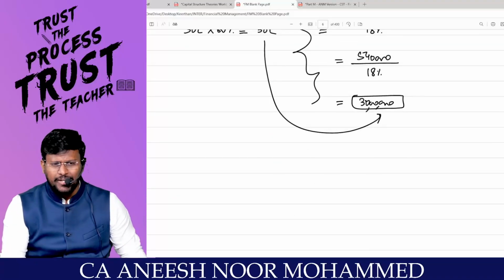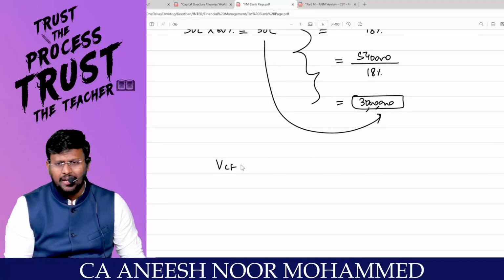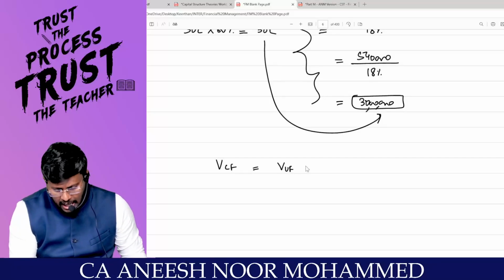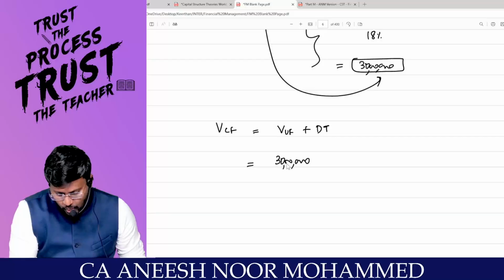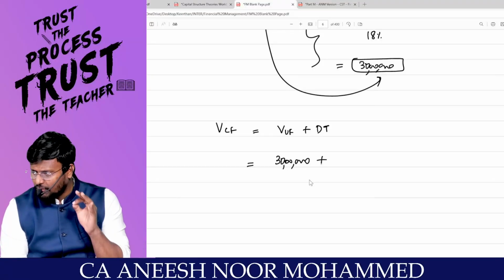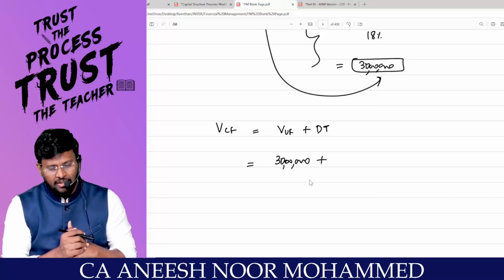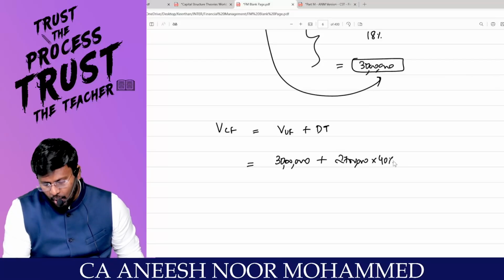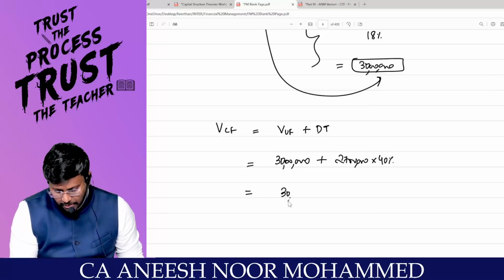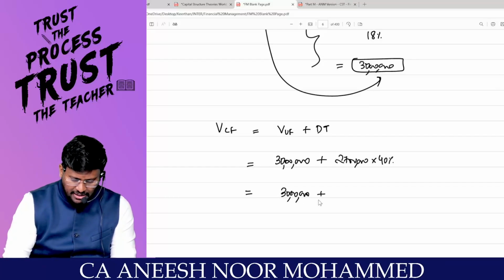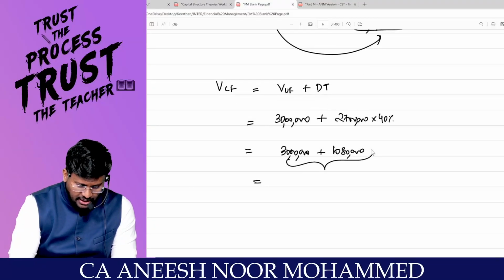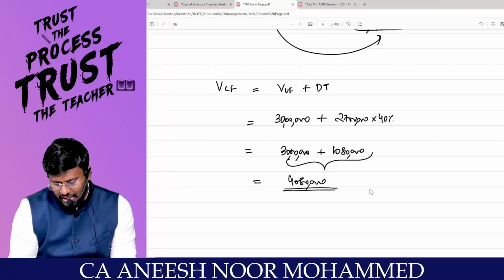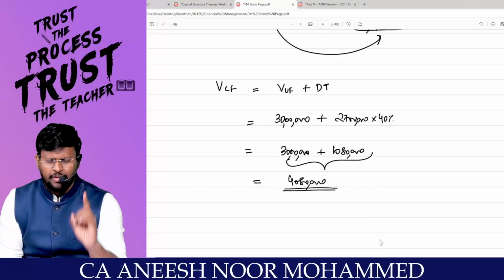Now I have completed the valuation of the unlevered firm. Now I am going to calculate the value of the levered firm, which is equal to value of the unlevered firm plus DT. Value of unlevered firm, if there is tax, will be how much? 30 lakhs. The debt in the levered firm: what is the debt? 27 lakhs is the debt. What is the tax rate, my dear lovable students? 40%. That means 27 lakhs into 40% comes to 10 lakh 80,000, which will be the DT, right? Now 30 lakhs plus 10 lakh 80,000 comes to 40 lakh 80,000, which will be the value of the levered firm if there is tax.